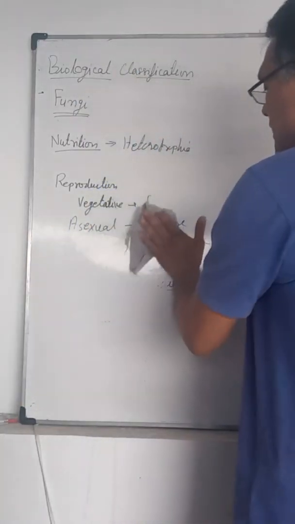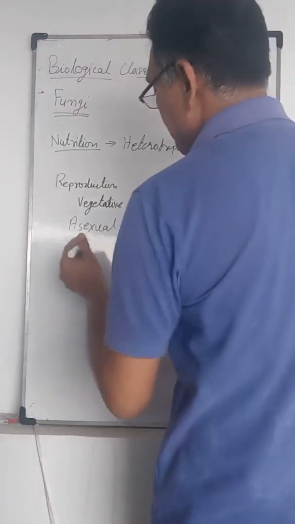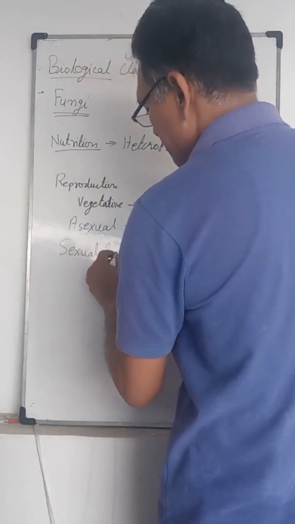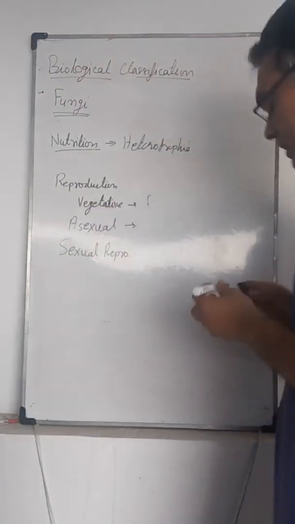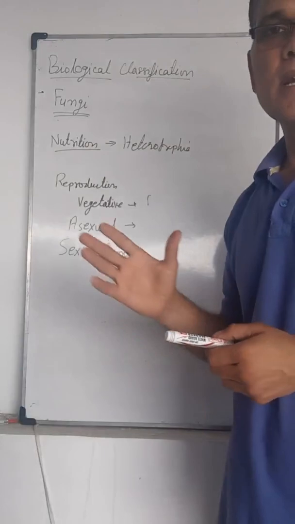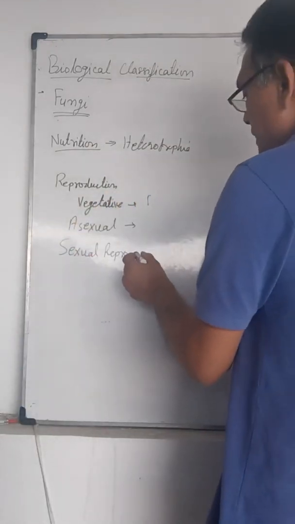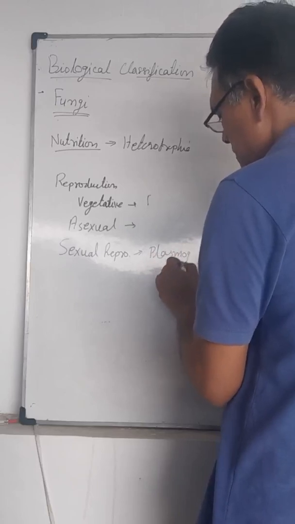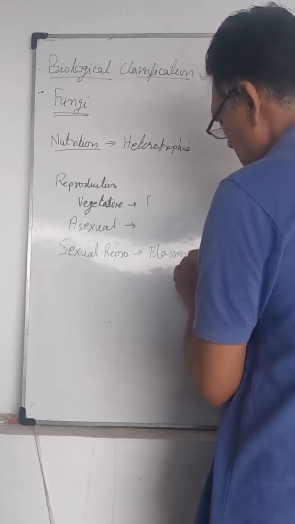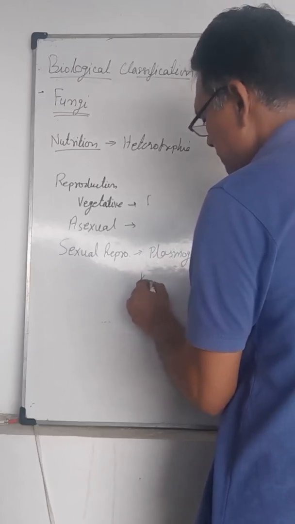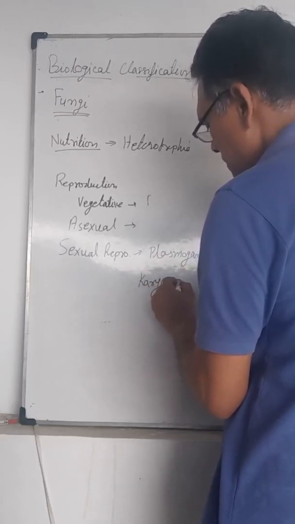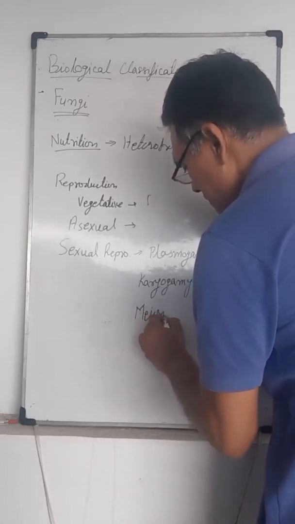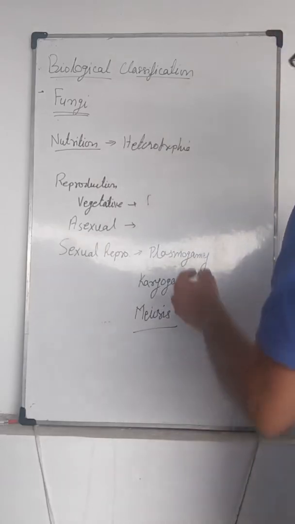And another is sexual reproduction. Sexual reproduction involves three steps. These three steps are plasmogamy, karyogamy, and meiosis. These three steps are distinct.